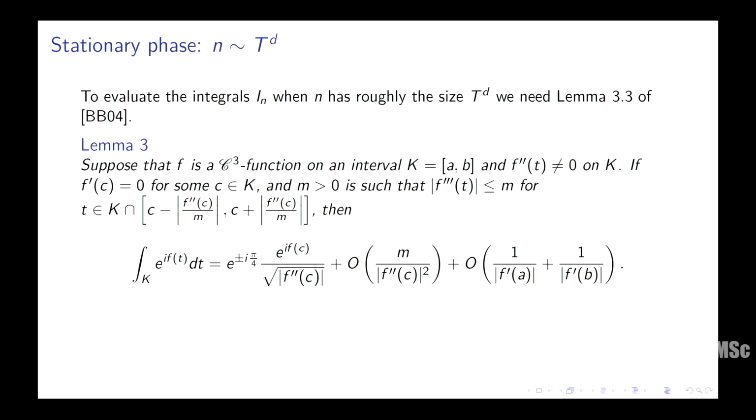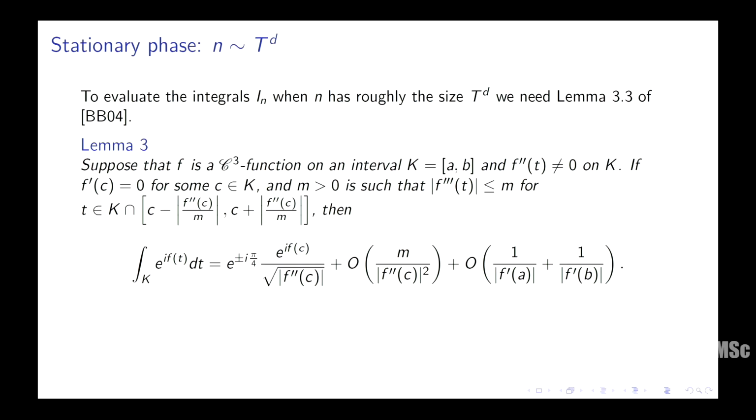So you get a main term out of this integral, which is what you would expect, right? Essentially, this is putting f equals c, and this is what the value of the function is near c. So that's just there. And because f prime is 0, the function doesn't grow too rapidly near there. So you pick that up as a main term. And the key point is you have this M by f double prime c mod square. So this M, remember, is the third derivative. It's f triple prime t.